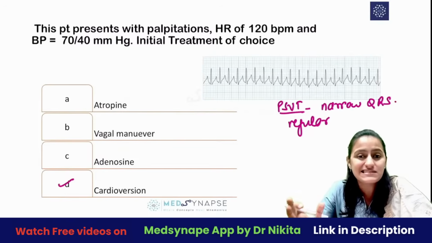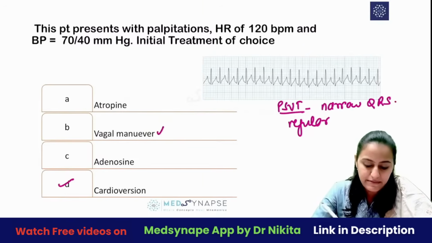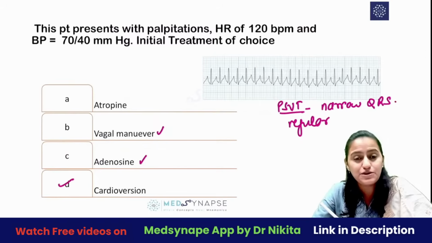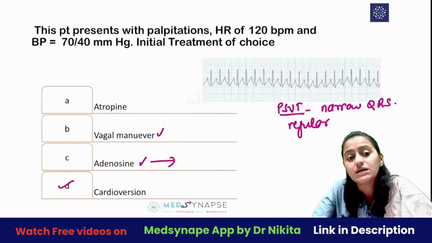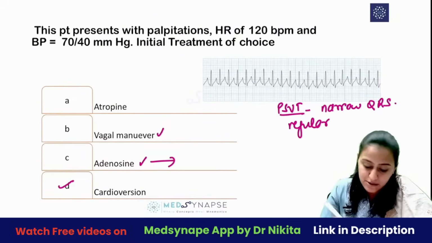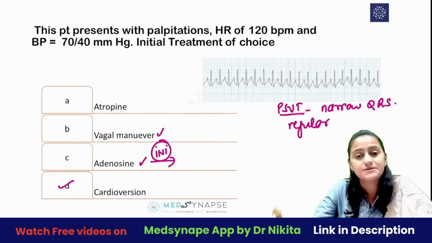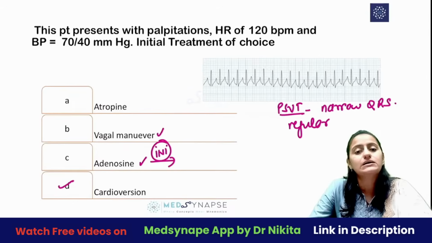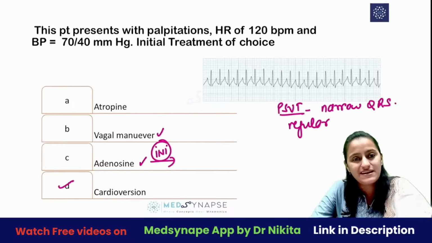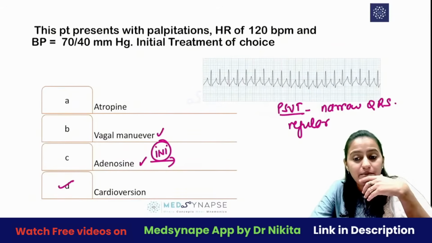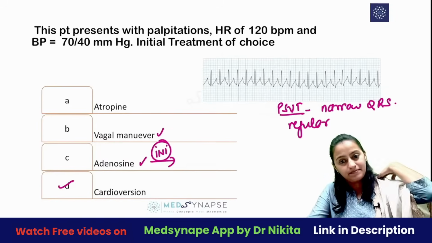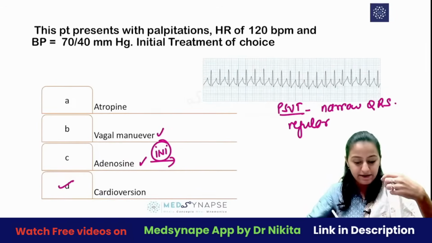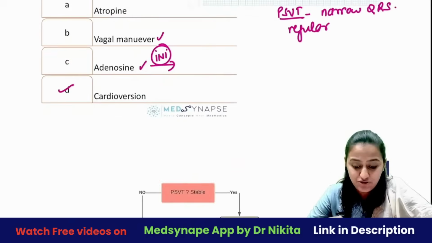If the patient is stable, then you would do vagal maneuver, and if it is not responding, then you go for adenosine. And also remember, if adenosine also is not working, then what is the next drug that you give? This is one of the NEET PG PYQs. पहले आप करते हो वेगल मैन्यूवर्स, राइट, देन आप करते हो एडिनोसिन IV देते हैं. अगर एडिनोसिन भी काम नहीं कर रहा है तो, yes, if adenosine also is not working, then what is the next drug that you give?